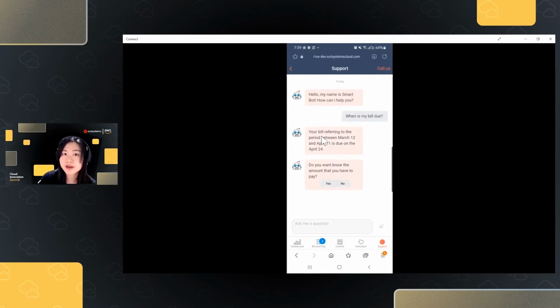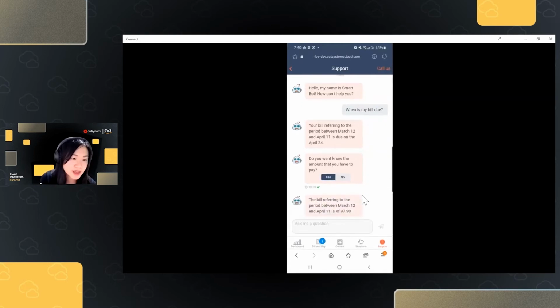Aside from that, my chatbot is smart enough to ask me if I want to know how much is my bill amount. So it's already trying to guess what do I want to know next. And it also makes it easy for me to interact. Instead of having to type in my questions, I could simply interact by clicking these buttons. Now, this is a great way to interact in a very conversational manner with my system and giving me the information that I need without having to figure out where do I click to see what information. And so that's a very quick demonstration of a power utility application for a B2C user interacting with a chatbot.